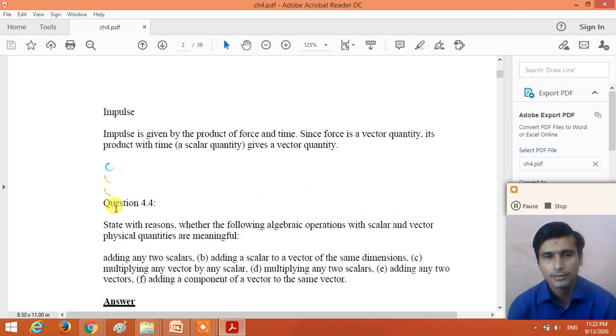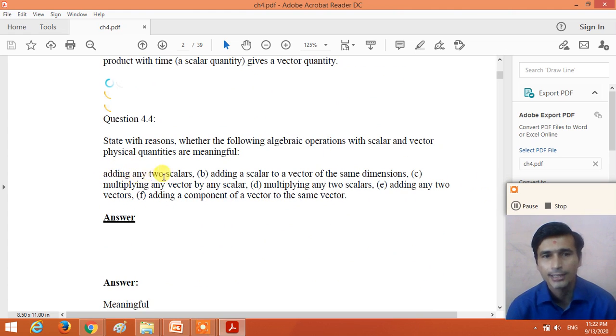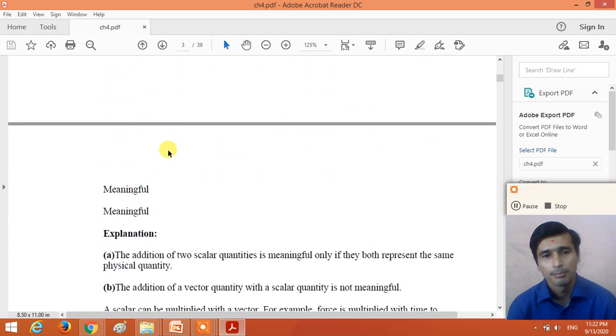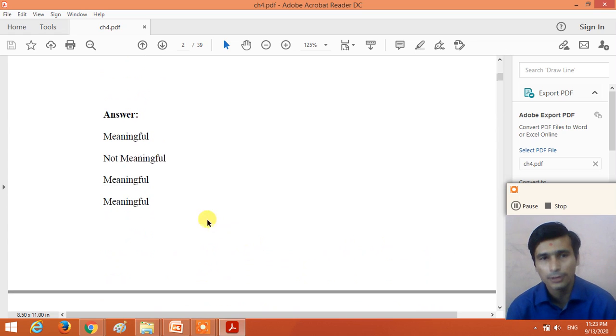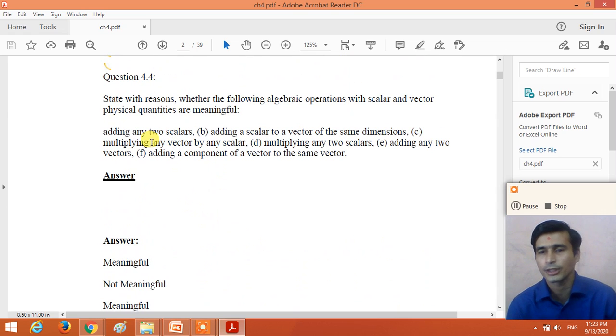Now question number 4.4. State with the reason whether the following algebraic operations with the scalar and vector physical quantities are meaningful or not. First statement: adding two scalars, meaningful or not? Yes. Adding the two scalar physical quantities is meaningful, right? The addition of the two scalar quantities is meaningful only if both the scalar quantities represent the same physical quantity.